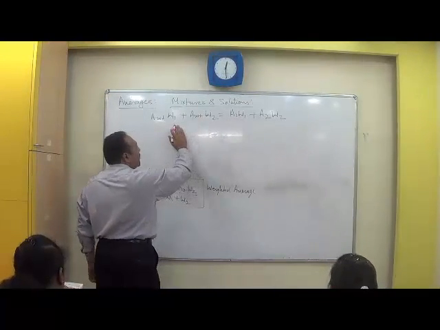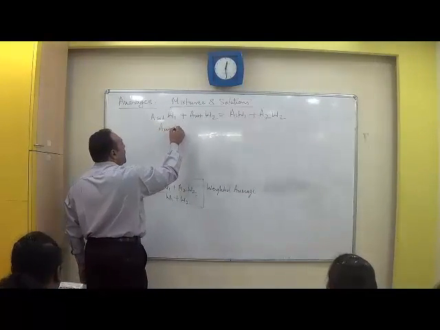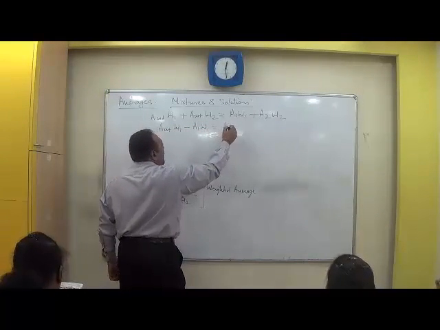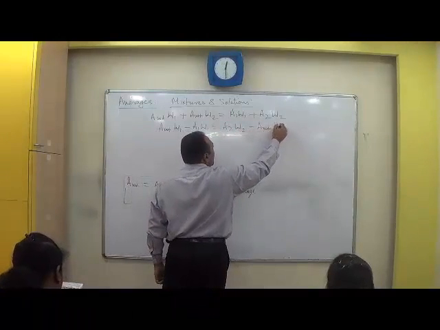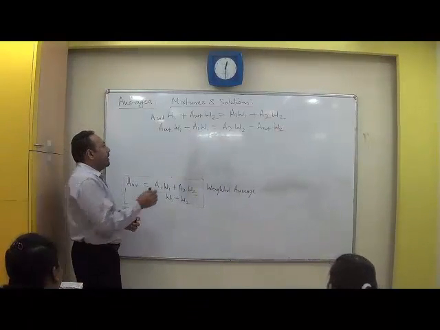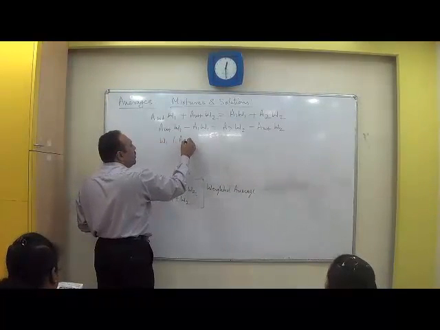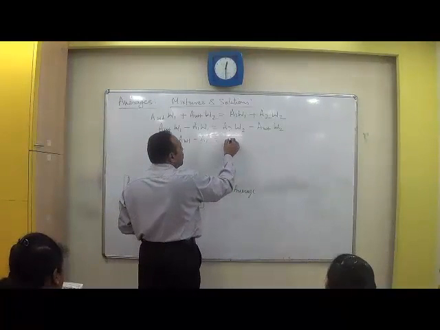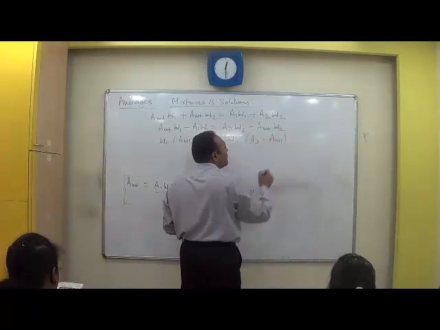Taking W1 terms on one side and W2 terms on the other side, can I say AWT W1 minus A1 W1 is equal to A2 W2 minus AWT W2? Any confusion? Can I take W1 common and get AWT minus A1? Taking W2 common, do I get A2 minus AWT?